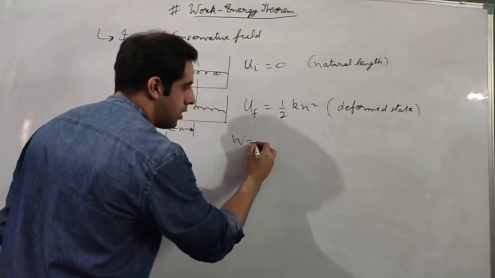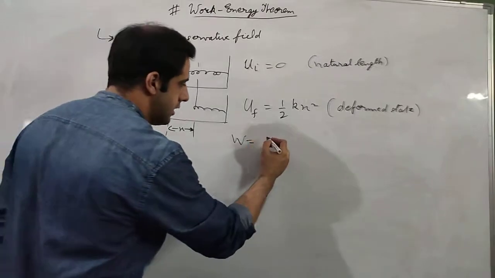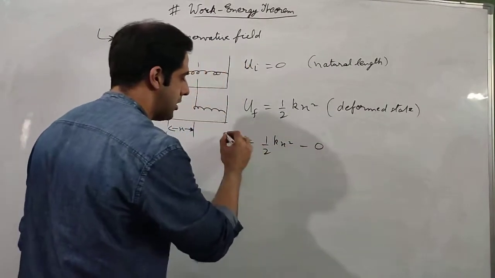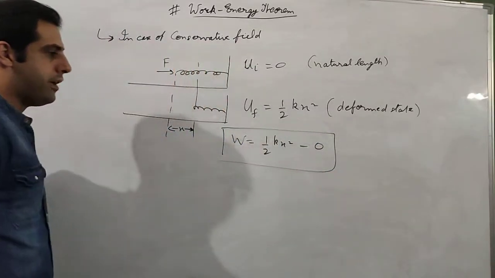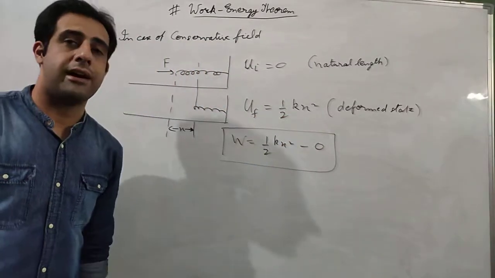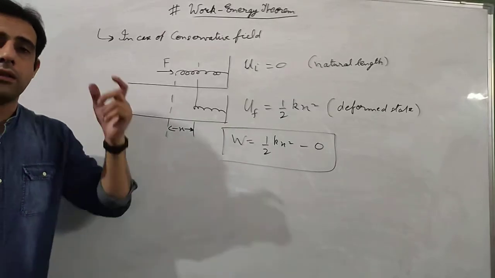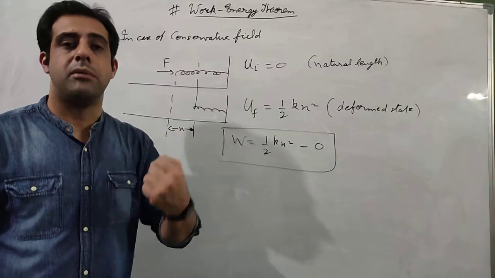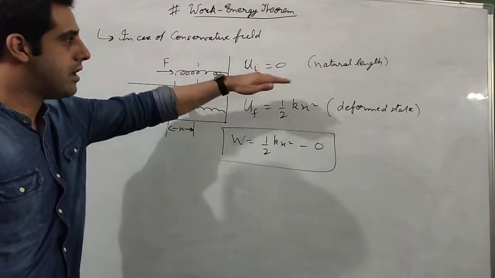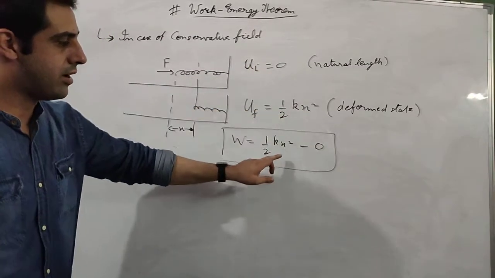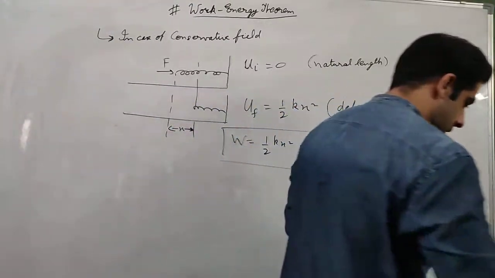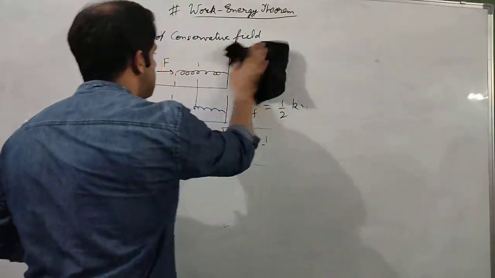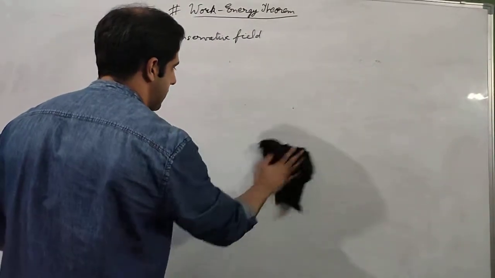So in case of a conservative field, work done is equal to change in potential energy, so final potential energy minus initial potential energy. And we know that this is the final potential energy. Why? Again, I am repeating, the work is done on the system. That means the system will gain energy, that means its potential energy will increase from initial to final. That's why half kx square minus 0. Now let us come to the third case, which is the mixed case.